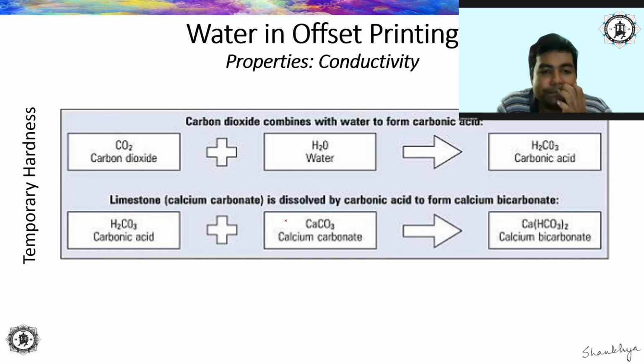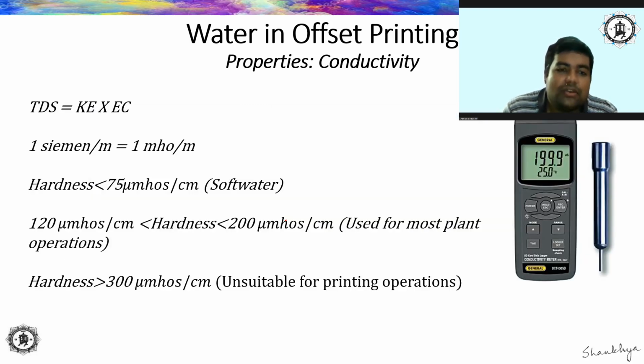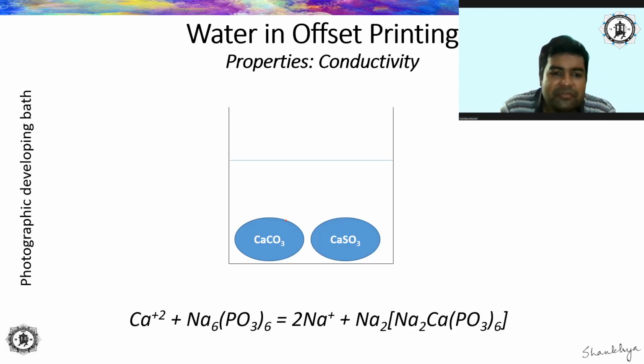Okay, now before moving on to our actual topic of discussion on conductivity, let me first talk a little bit about the effect that hardness basically has in the photographic development bath. Whenever we make the photographic development bath with tap water, the tap water will contain some salts of calcium, magnesium, all this, right?